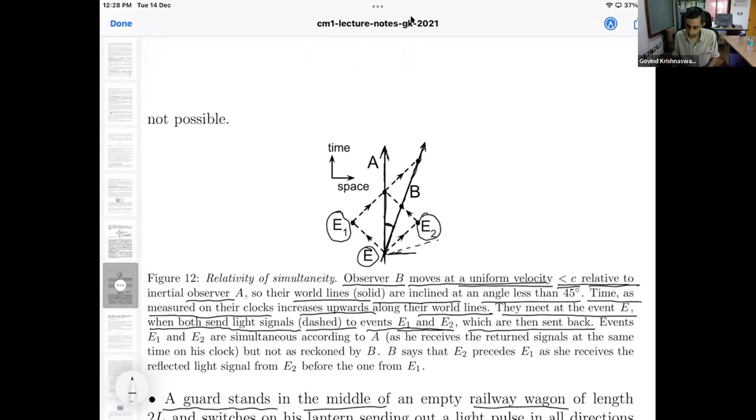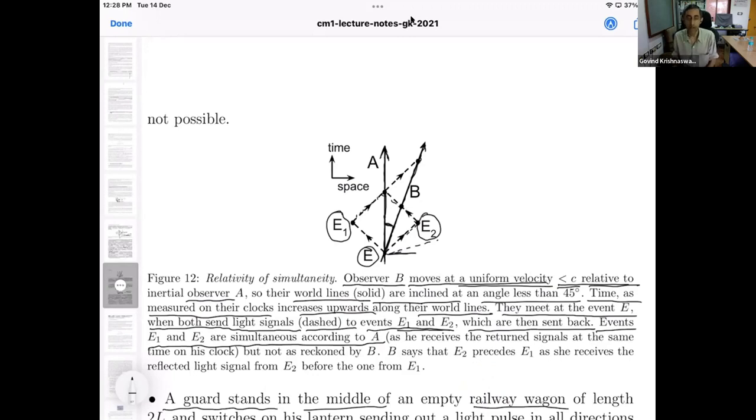Now suppose the events E1 and E2 are simultaneous according to A. That is what this picture conveys, because the light signal that went out to E2 came back to A's world line at the same time as the one that E1 returned.